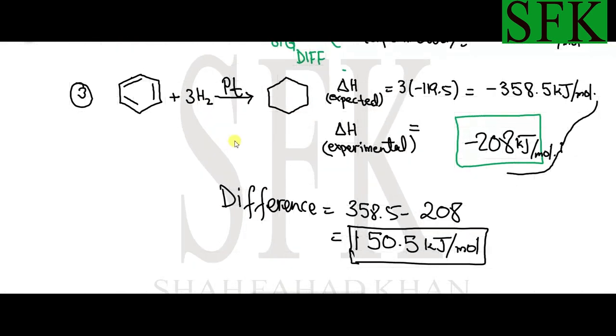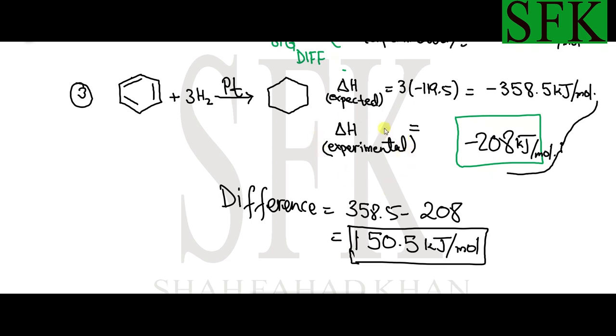In the third case, we reacted benzene, the Kekulé structure of benzene, with hydrogen gas in the presence of a platinum catalyst and converted it into cyclohexane. The expected enthalpy change was minus 358.5 because we multiplied by 3 due to the 3 double bonds present in this structure. But the experimental enthalpy that turned out was very astounding.